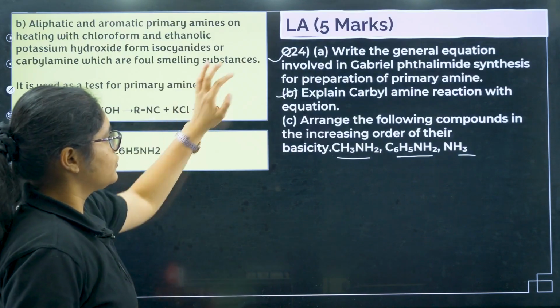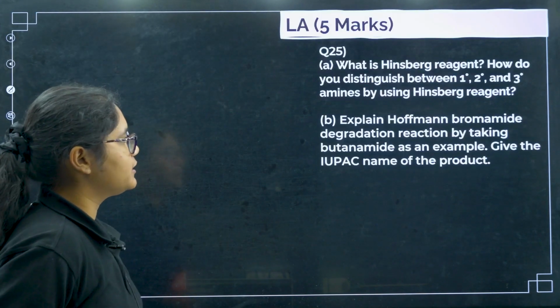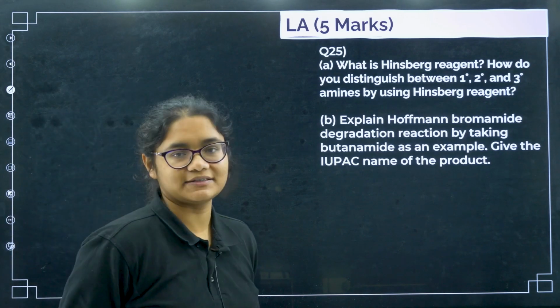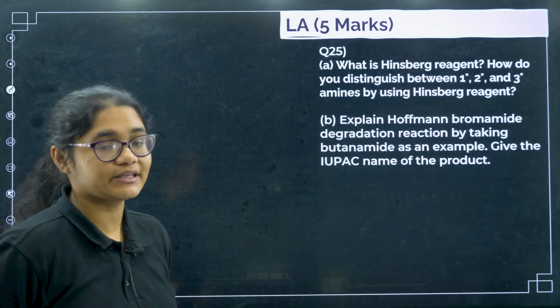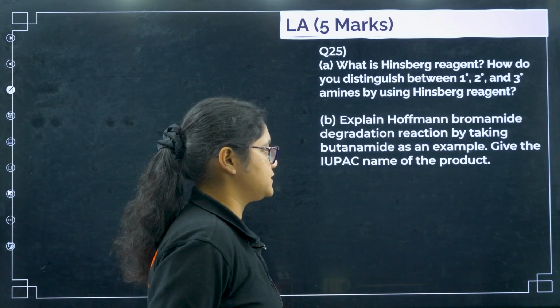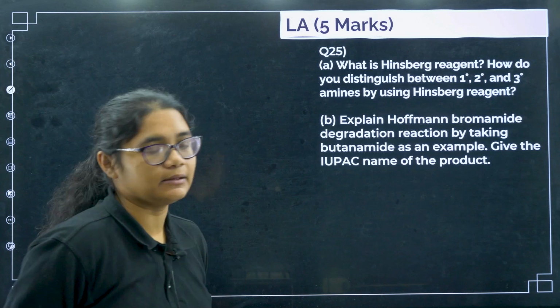This will give you 2 marks, 2 marks, 1 mark. Okay. Next, question number 25: what is Hinsberg reagent and how do you distinguish between primary, secondary and tertiary amines using Hinsberg reagent? Explain Hofmann-bromamide degradation reaction by taking butanamide as an example. Give the IUPAC name of the product.